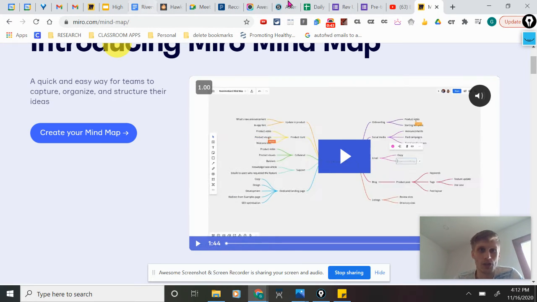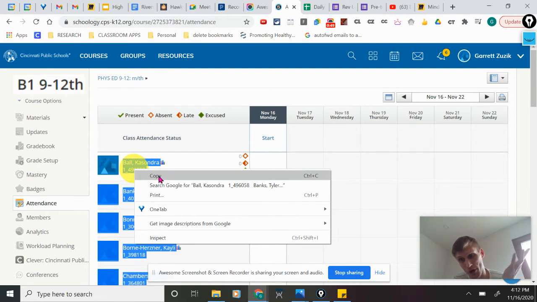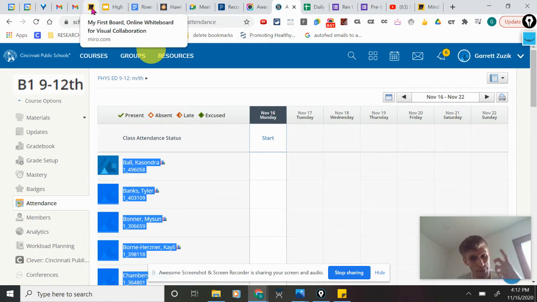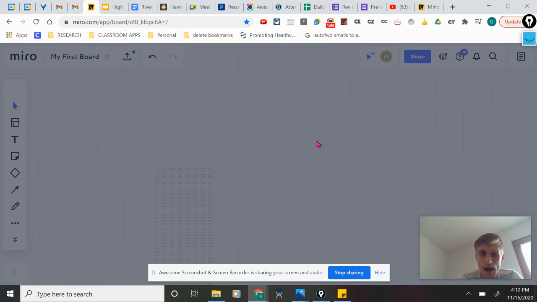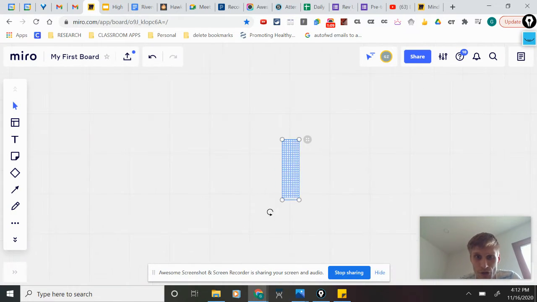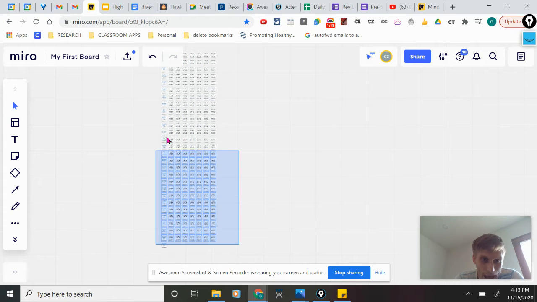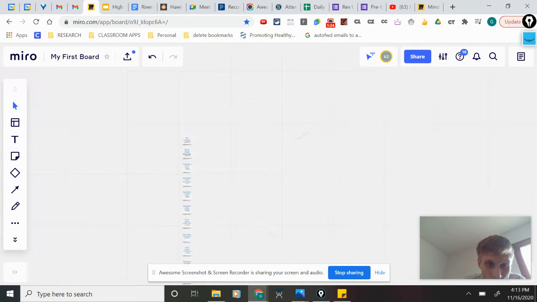Here's this thing on Schoology. I'm going to go over here. I highlighted my Bell 1. In this case, for the RTI, it would be all high school students for Bell 1, possibly. Copy. I highlighted all the students there. If you did it on PowerSchool, you could copy their picture too, which would be pretty cool. I go to here, I go paste, and you will see on this infinite space where I used for all of my classes, you can zoom in, zoom out, draw, write comments, I can chat, I can do all this cool stuff. You will see that I copied and pasted, and every student went into a post-it note.